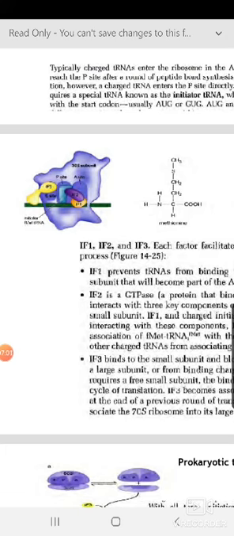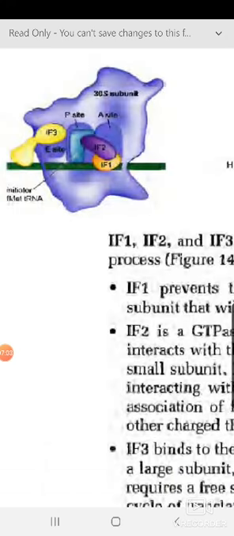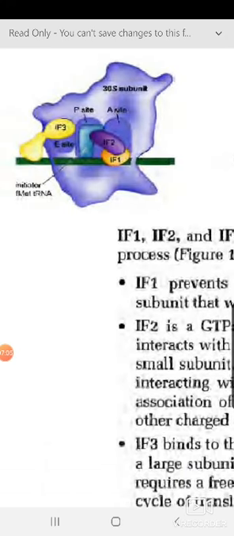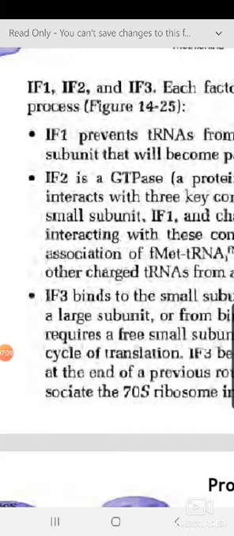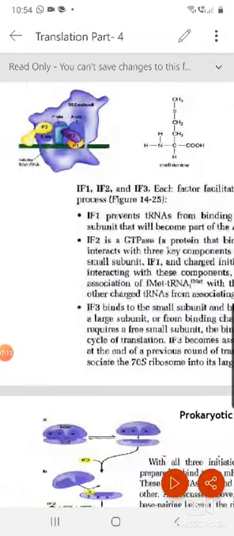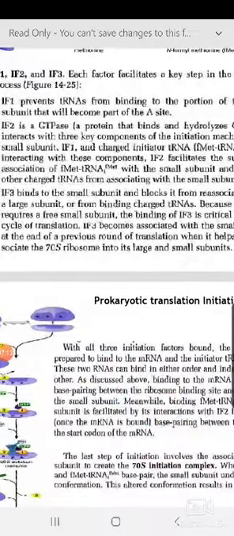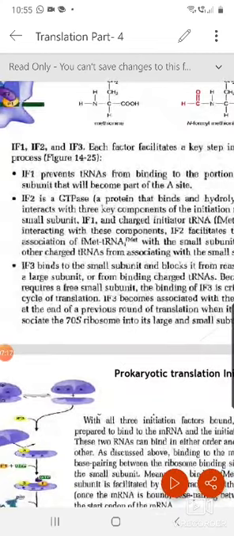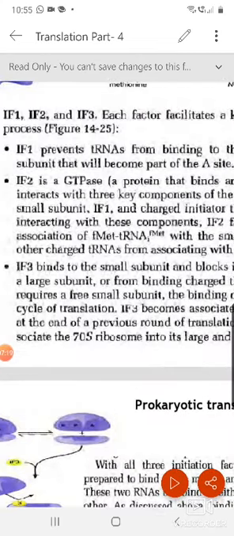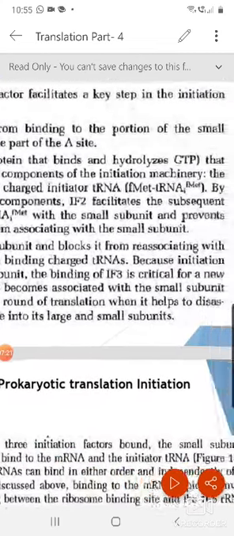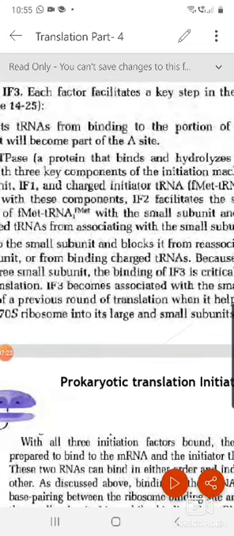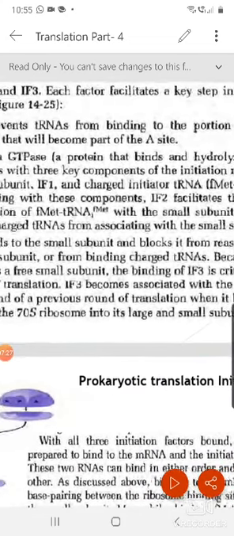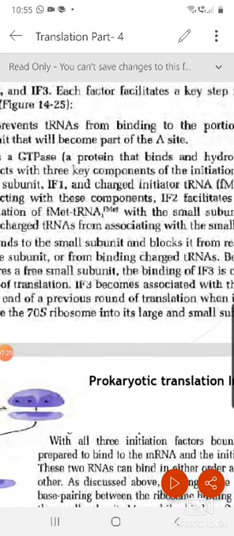Now IF2, let me show you, IF2 can interact with three factors. IF2 itself is a GTPase protein, meaning a protein that binds and hydrolyzes GTP. That's why this GTPase protein interacts with three key components of the initiation machinery. I mentioned it interacts with three main components. One is IF1 and the charged initiator tRNA.